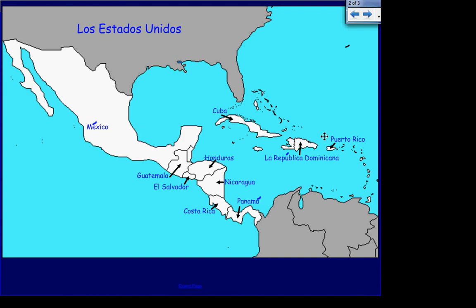Puerto Rico is actually a U.S. territory. They have the option of becoming a state in the United States if they wanted to. They just haven't chosen to do so at this point. So these are the 10 countries that we're looking at. Let's go look at their capitals.